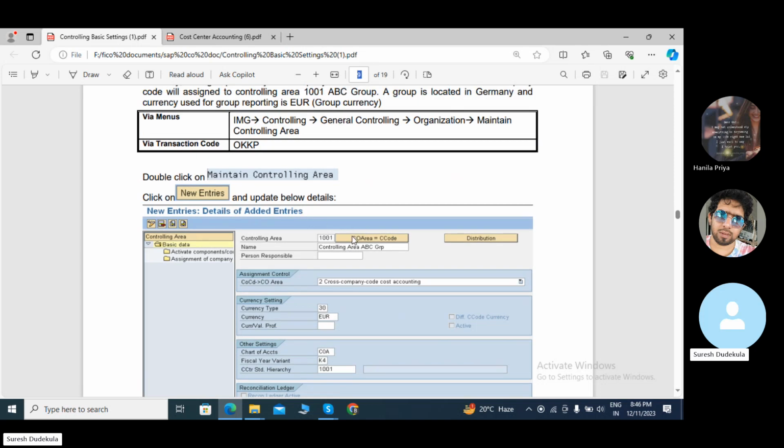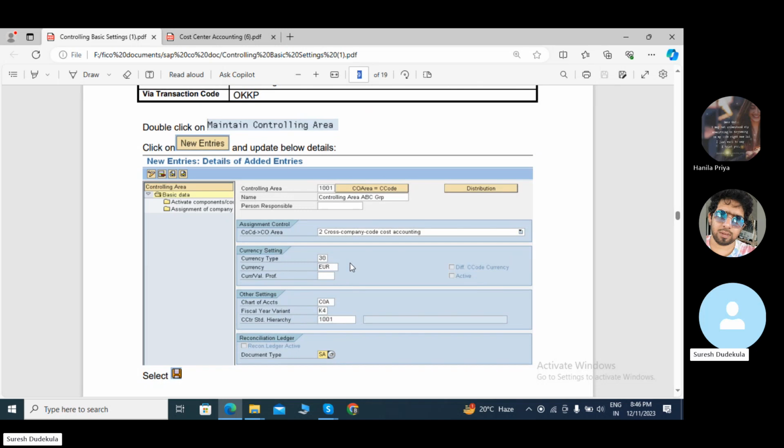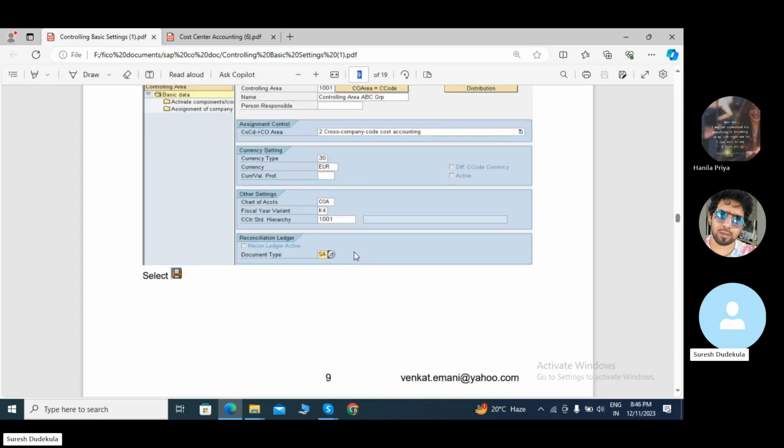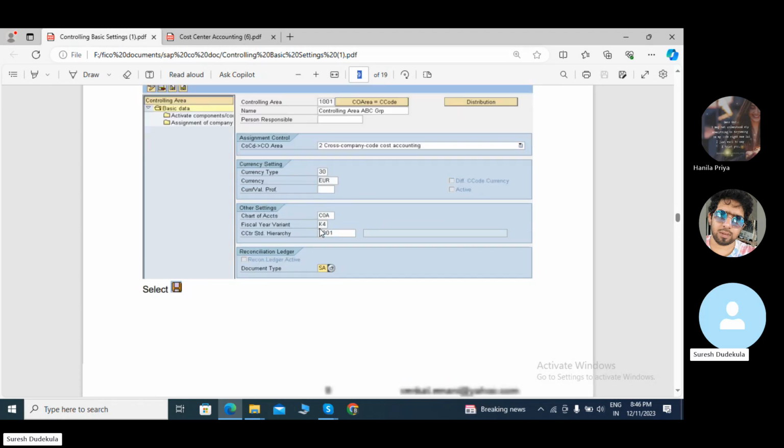The currency type is 10. I need to create this currency type, and the currency is INR. Our currency is Indian currency, that's why I mentioned INR. In chart of accounts, my chart of accounts is TA05. I have to give this TA05 and fiscal year variant 2023. And the document type is SA for general ledger. I mentioned this general ledger and we need to save this.